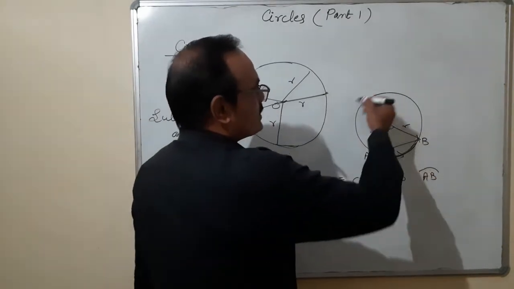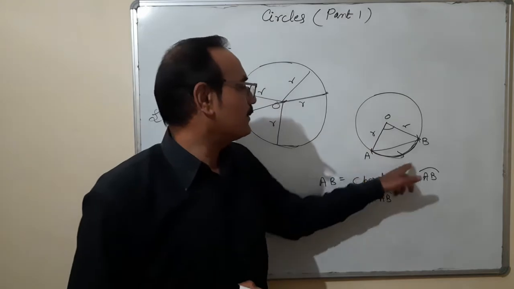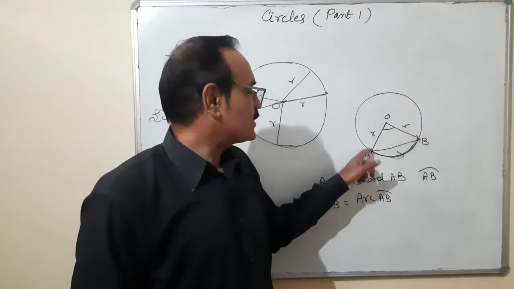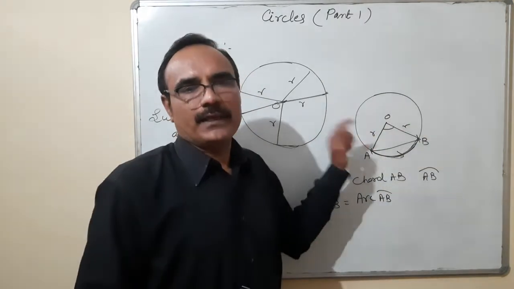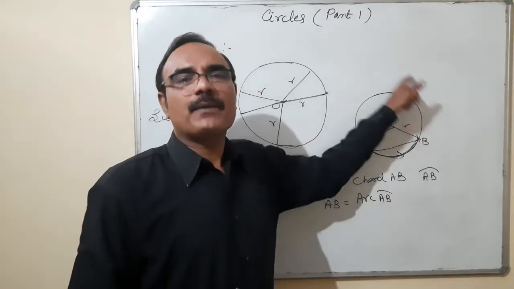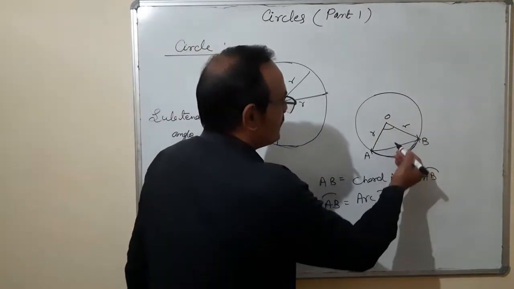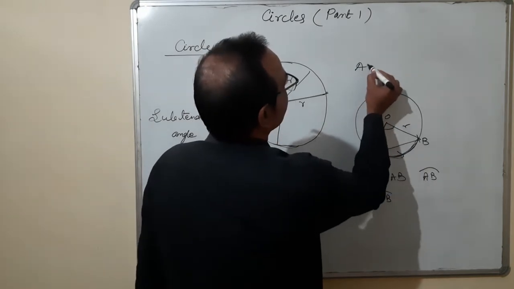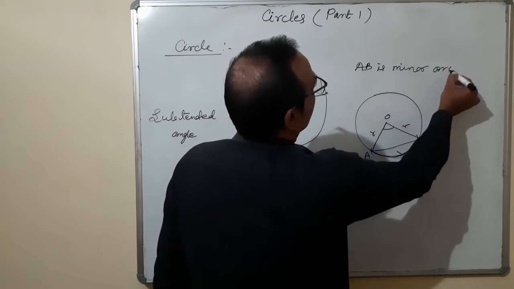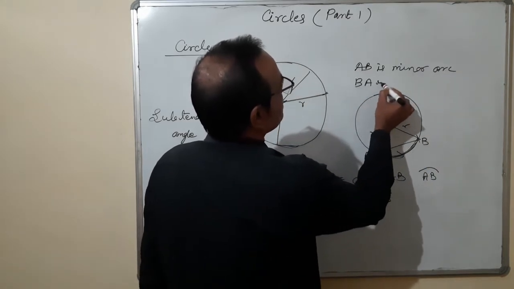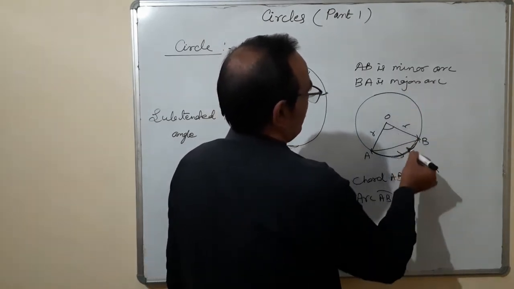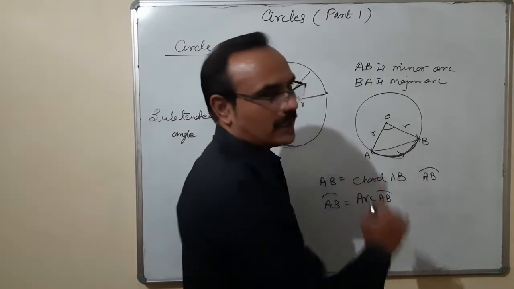Since this is the circumference of the circle starting from A to A, if the circumference is divided into two parts, one is from A to B and second is from B to A. One part, A to B, is smaller than part B to A. So that means AB is the minor arc and BA is the major arc. This is minor and this is major arc.